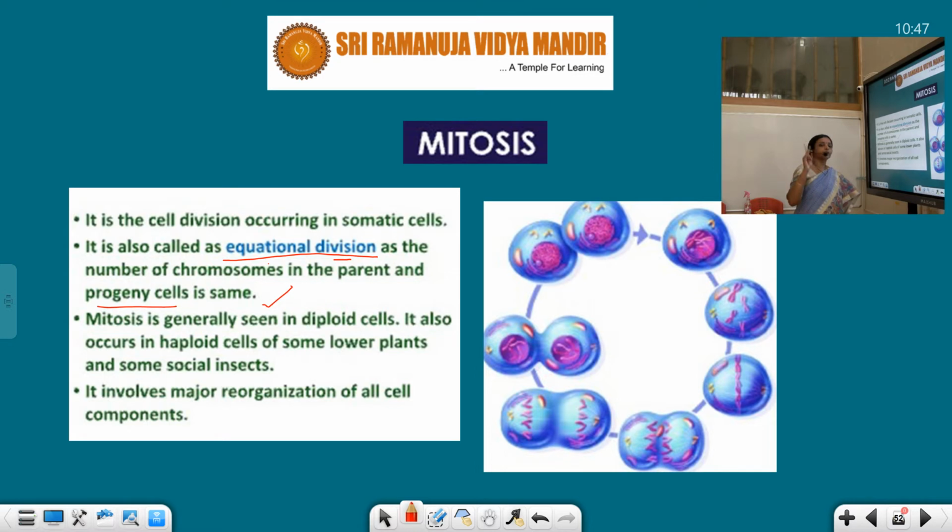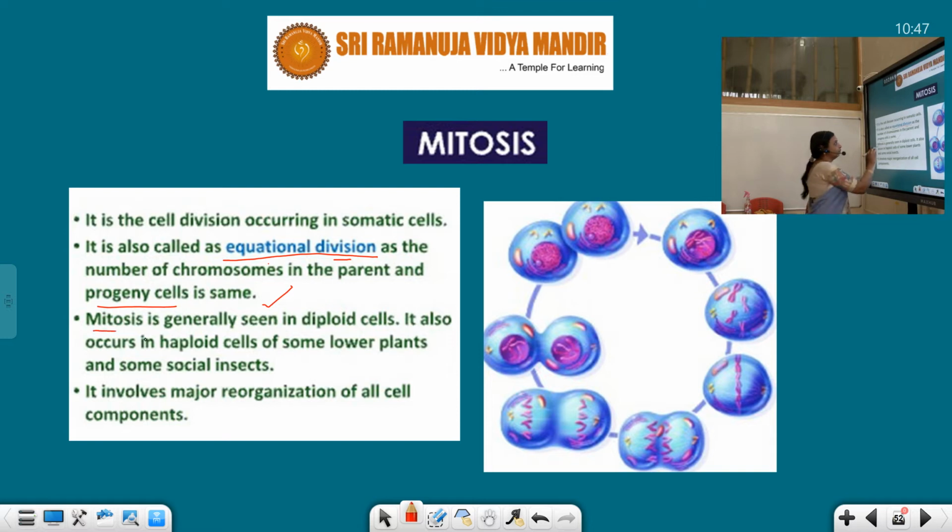Point number 1: mitosis takes place in vegetative cells, in somatic cells. Point number 2: how many daughter cells are formed? Two daughter cells are formed. Point number 3: it is called equational division because the number of chromosomes present in the parent cell is equal to the number present in the daughter cells. These 3 points you have to remember.